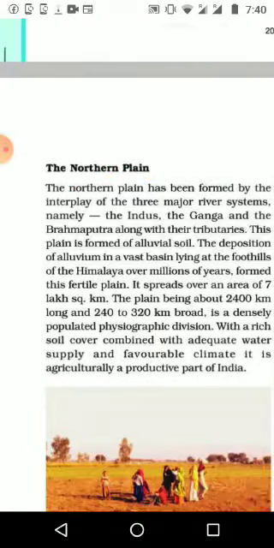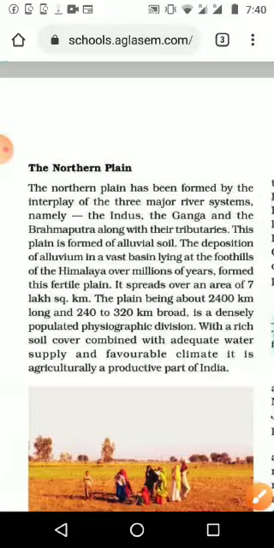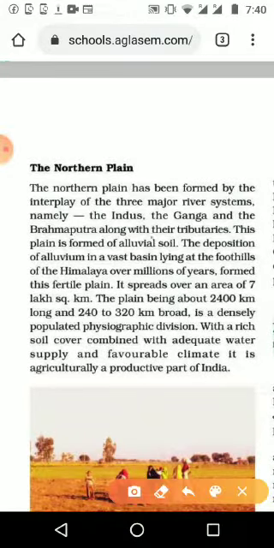These plains are formed of alluvial soil. The soil type here is alluvial. You will study this in 10th standard, in land resources or soil resources, where you study different types of soil. So it is important to note that all of the North Indian plains formed with the help of three rivers. It is alluvial soil and that is very fertile.